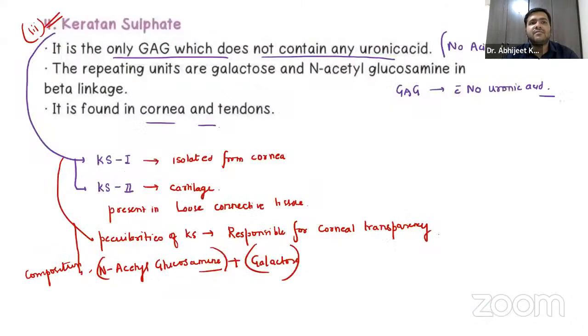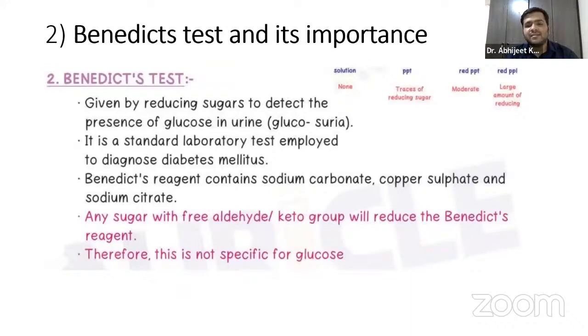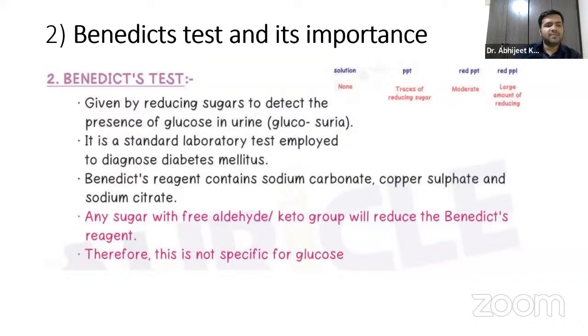Now the next question that we are going to discuss is about the Benedict's test and its importance, guys. You already know we have two types of sugar: reducing sugar and non-reducing sugar. Let us try to summarize over here. I will just write it here. We have the reducing sugar and we have the non-reducing sugar.